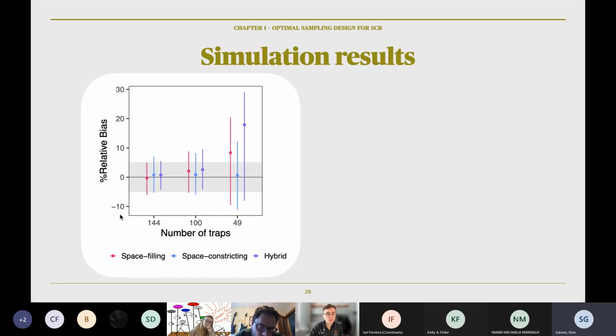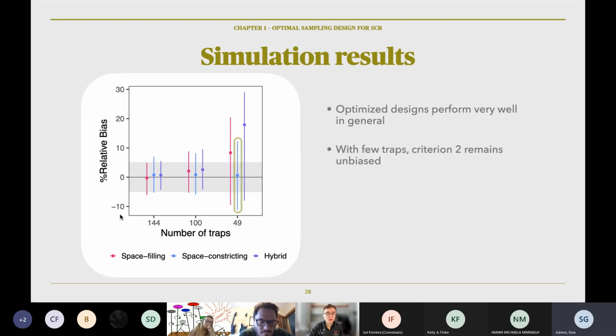The 3 designs are the space filling, which is in the fuchsia color, space constricting in blue, and the hybrid design in purple. The confidence intervals here just show 50% of the core estimates to make things a bit easier to see. We can see optimized designs perform very well in general.